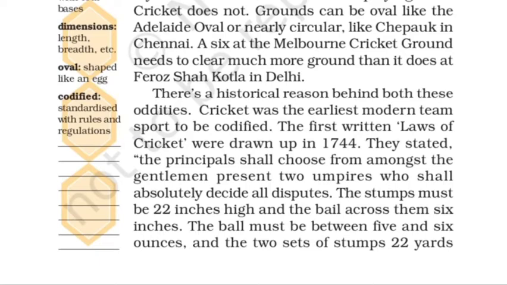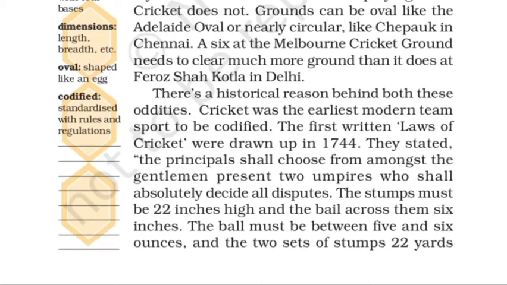The first written laws of cricket were drawn up in 1744. Mark the date. This stated, the principal shall choose from amongst the gentlemen present two umpires who shall absolutely decide all disputes. So the rules clearly said that two persons will be there, who will be the umpires, and they will have the whole authority to settle any dispute if it arises.